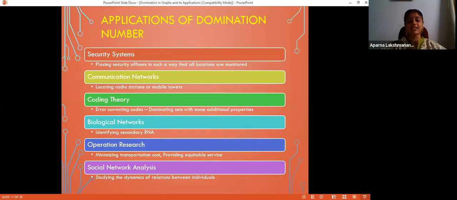Then comes biological networks. Biology is one of the subjects which I don't like at all. But since there is application of domination theory in biology also, I have just read some papers which connect biology and graph theory, and from that I understood that identifying secondary RNA is equivalent to finding a dominating set. So domination theory is applied in biological networks also.